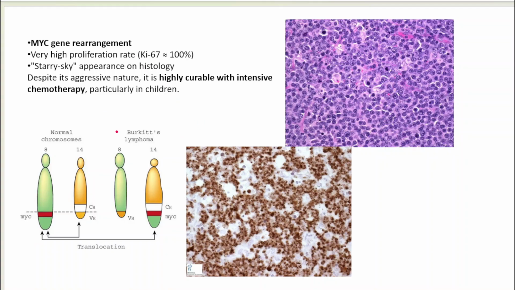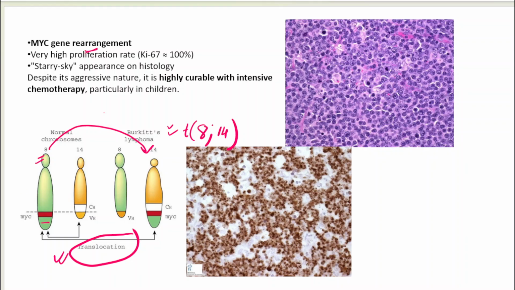And what is there? The other characteristic feature, it is being associated with translocation 8;14 or the MYC translocation. So MYC gene rearrangement where a part of the MYC gene present on chromosome number 8 is going into chromosome number 14 forming Burkitt's lymphoma. So translocation 8;14 is present in Burkitt lymphoma. ALL-L3 types of blast are present in Burkitt lymphoma. They are going to stain with Oil Red or PAS. They are associated with EBV. They are going to be present in children with face or jaw swelling.